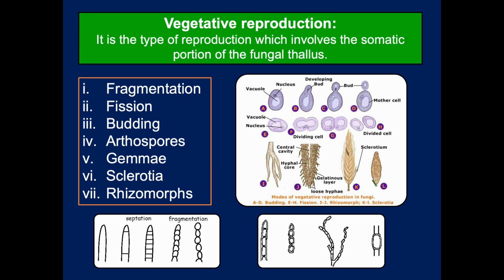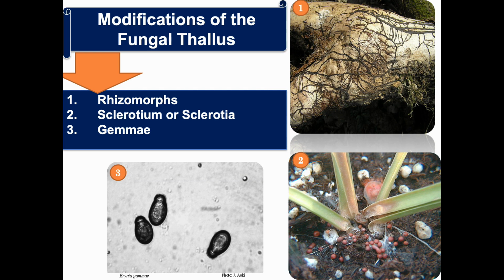Fungi have a number of vegetative parts which are used for vegetative reproduction. The meaning of vegetative reproduction is that it is the type of reproduction in which the somatic portion of the fungal thallus is involved. Mainly fragmentation, fission, budding, arthrospores, gemmae, sclerotia and rhizomorphs are the main vegetative parts involved in vegetative reproduction.